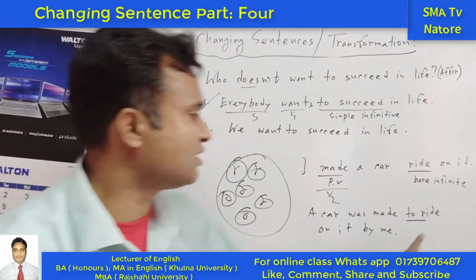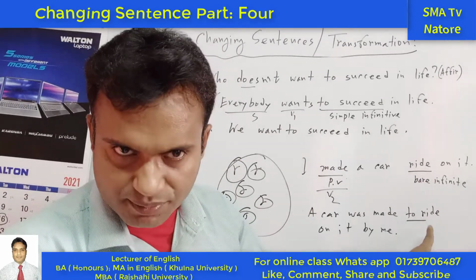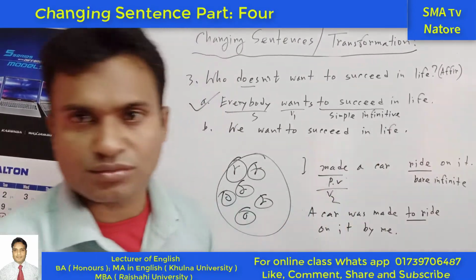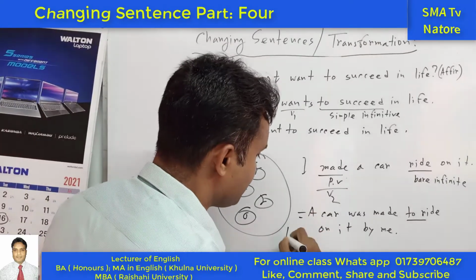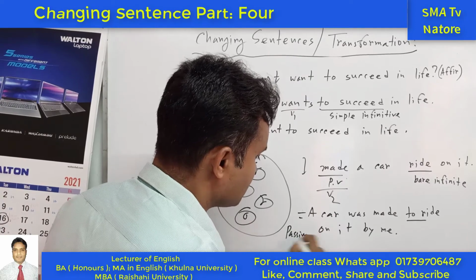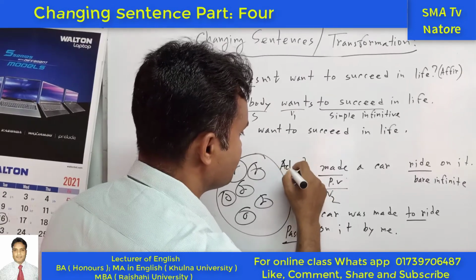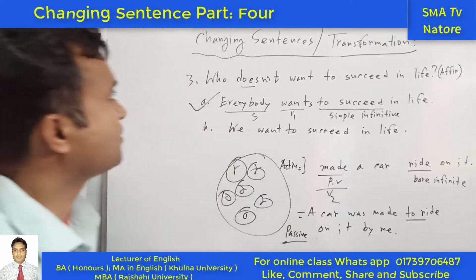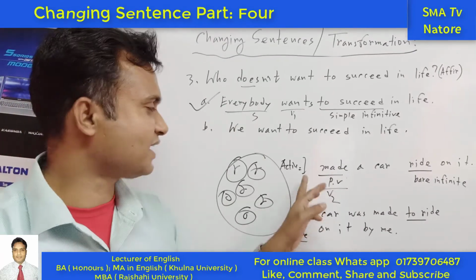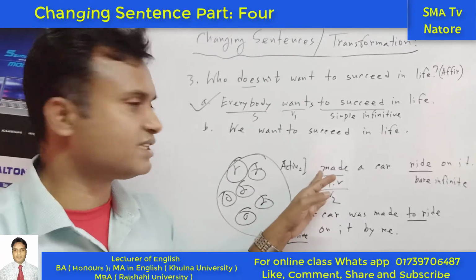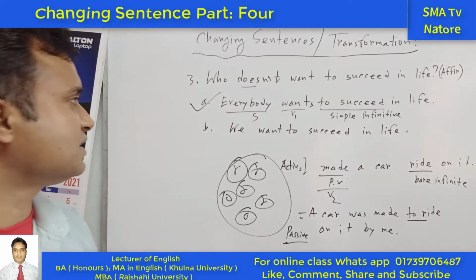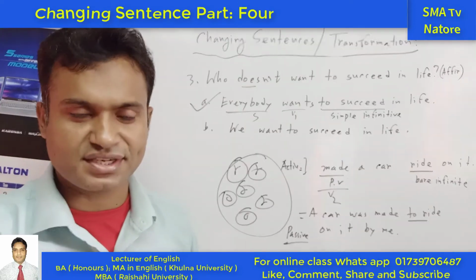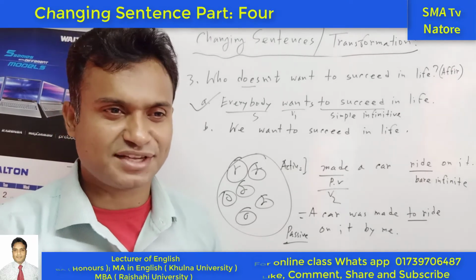So this one is called the infinitive. So the bare infinitive comes out when we are making the passive voice. This one is passive. So this one is active. So in the transformation we have also discussed active to passive. If this sentence is given, you have to make it in this way. Okay. So I hope that it is very easy for you if you can understand it. So if you like it, like, comment and share.